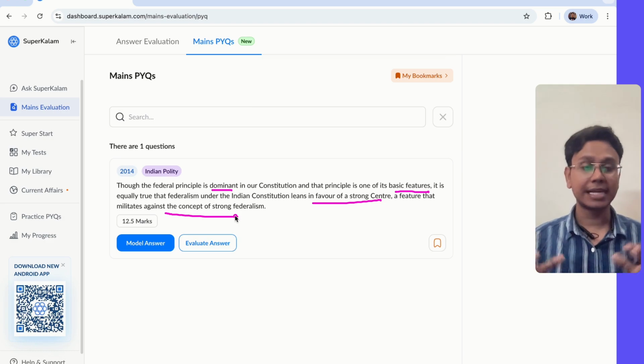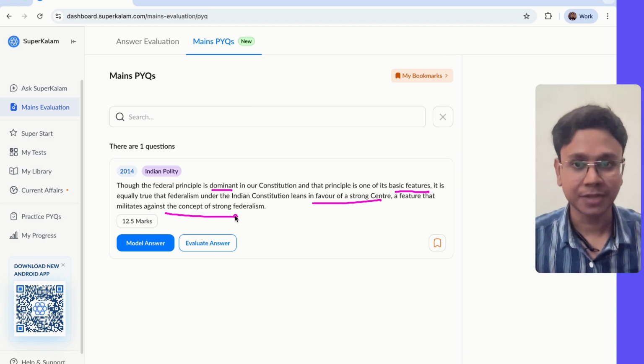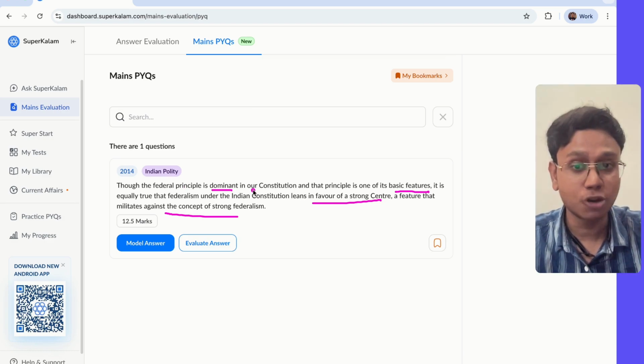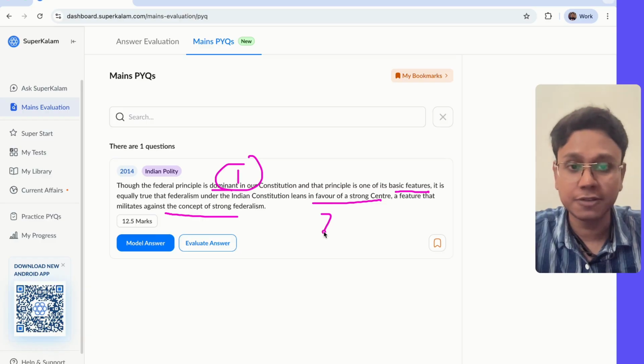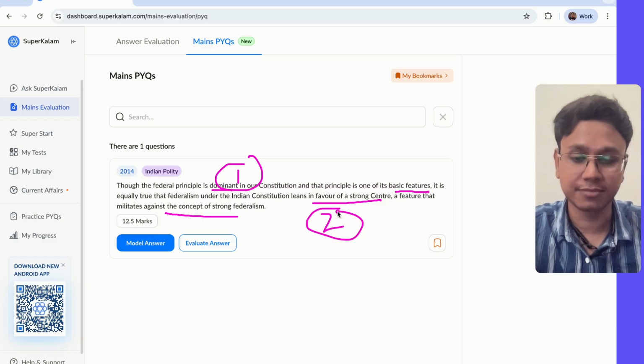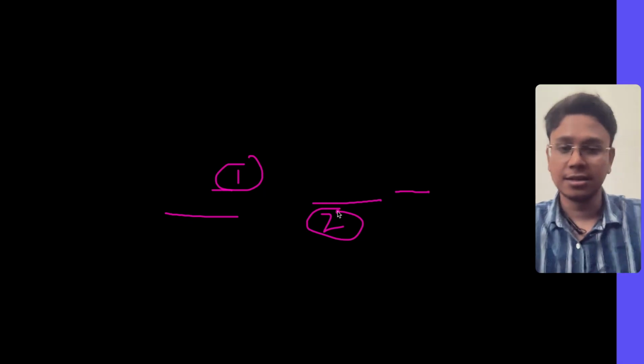We have to basically show this. Though the federal principle is dominant, firstly you will show that yes, it is dominant. It is equally true that federalism leans in favor of a strong government. This is the second part. You have to show this. Very simple question. So how will you show this?